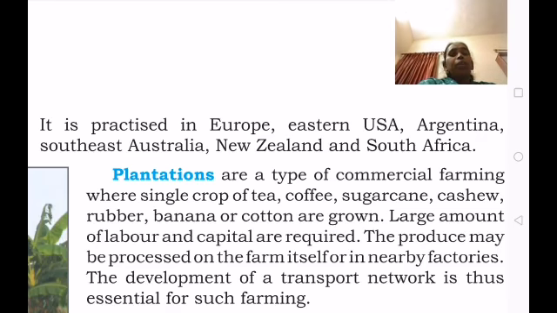Even if they are growing a large amount of crop, they provide food for their livestock also. That is mixed farming.